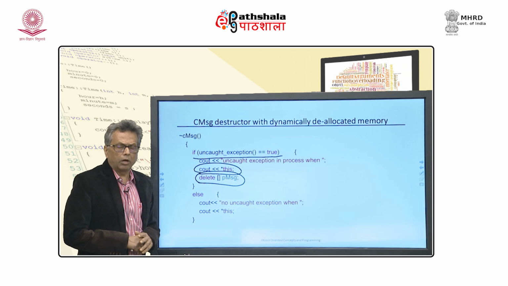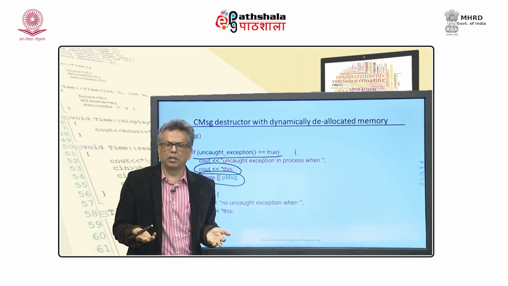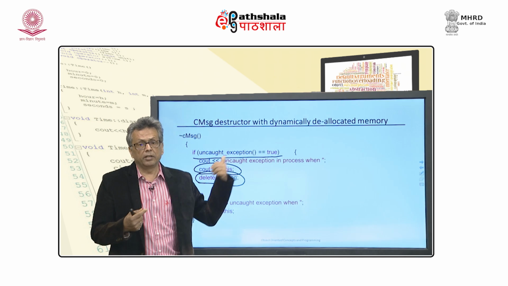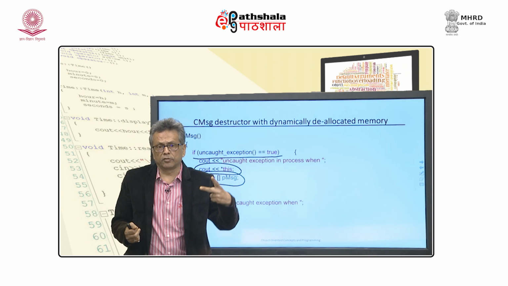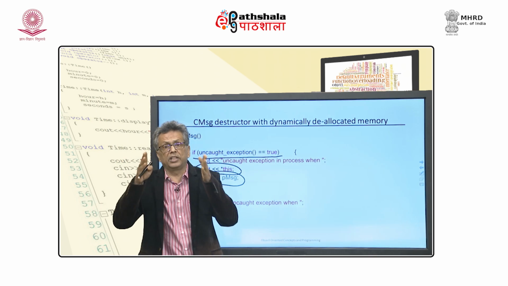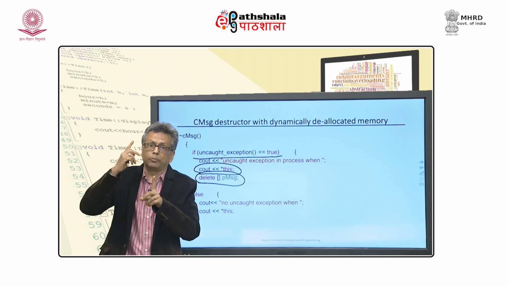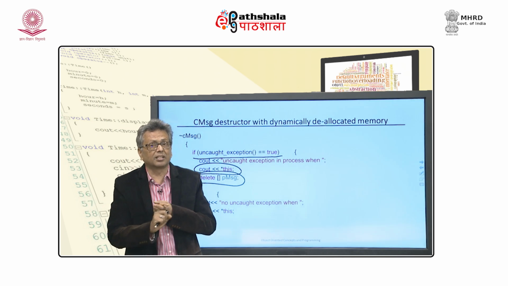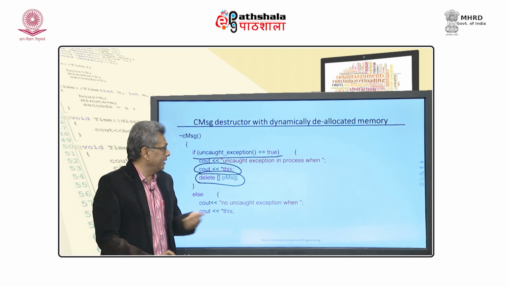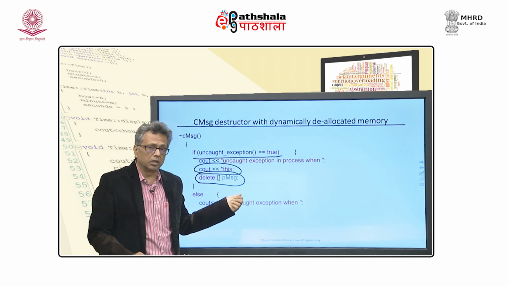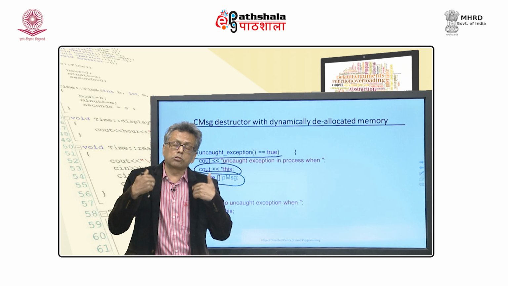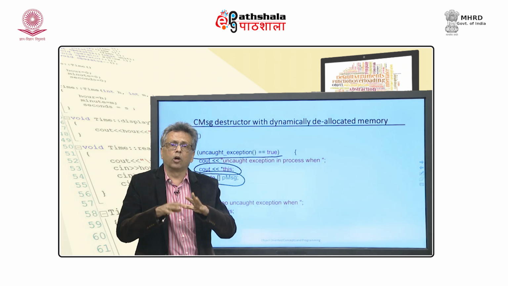Okay. So, I am just displaying the message, and actually if I want to test this, I need two different types of messages. One message which is part of the try block. So, whenever I throw something, that try block is called and the object is destroyed when the exception is not completely handled. So, at that point of time this code will be executed, and I also have to have one more message which is not part of the try block.